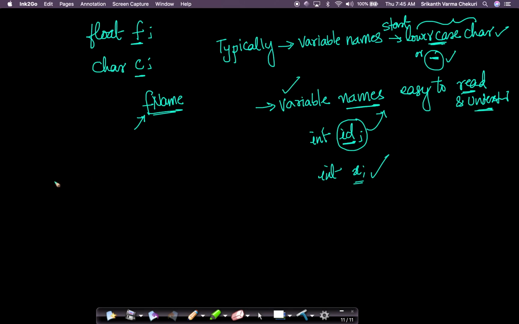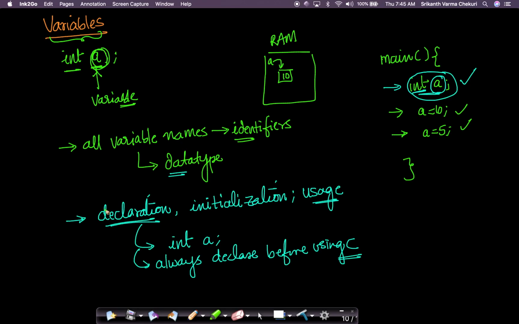Now let's go back to declaration of variables. We have seen how to declare a float. You can also declare a char or a double. All of these are called declarations of a variable. When you're declaring a variable, you're informing the compiler that I want to create this variable whose name is a, which is of type integer, which I'll use later. So that's what declaration means.